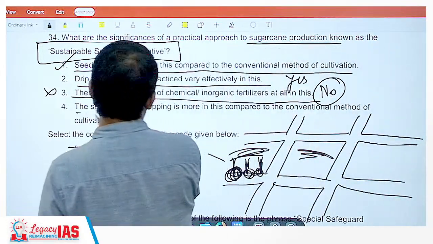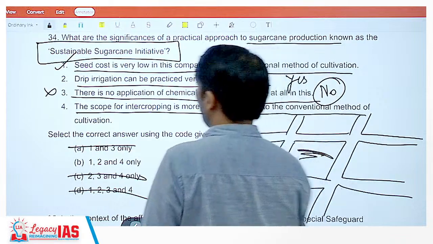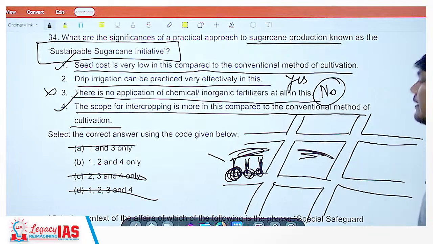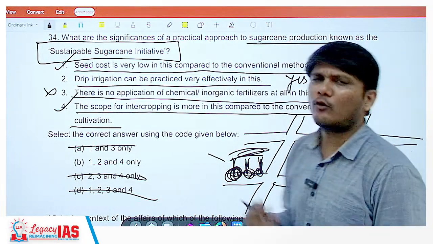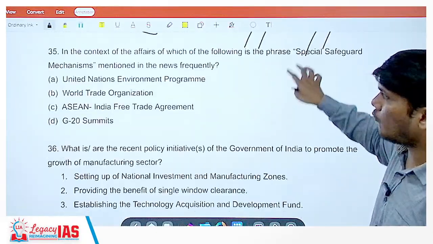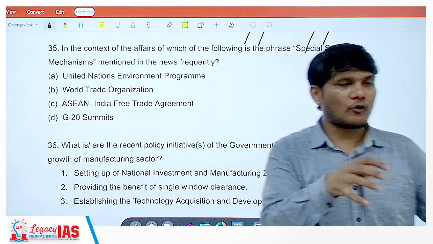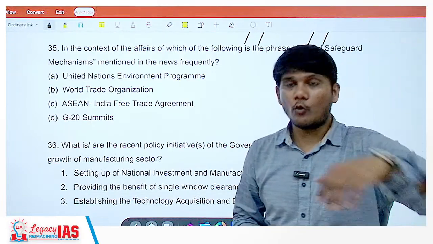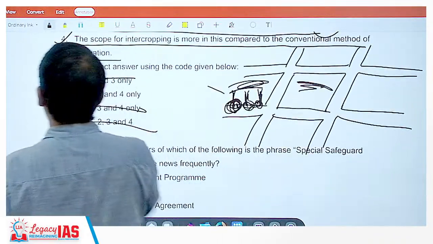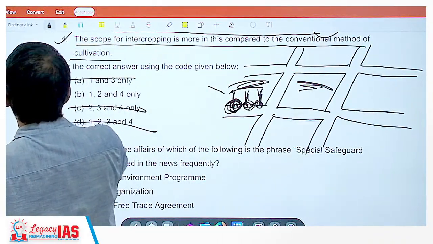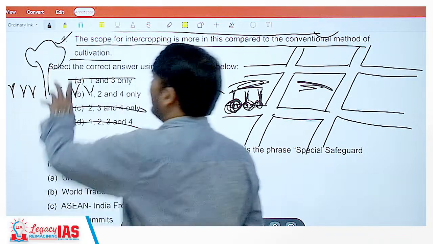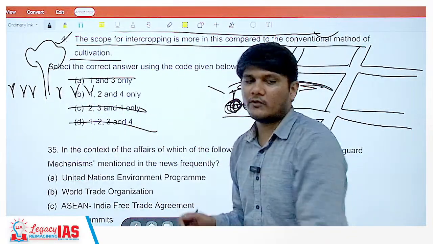The scope for intercropping is more than this compared to the conventional method of cultivation. Yes. This initiative also talks about intercropping, agroforestry, all those things could be done. What is intercropping? Growing some other crops also between. Agroforestry, growing trees in between. So how do you grow trees in between? How does it help? So let's say you are growing a crop, then a tree, then crop. The tree, not so close, there would be more distance.